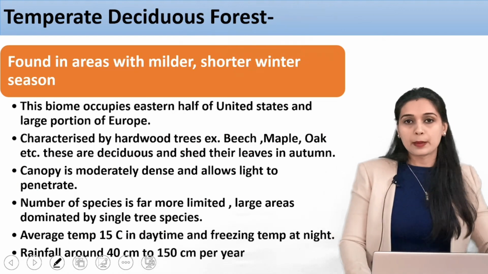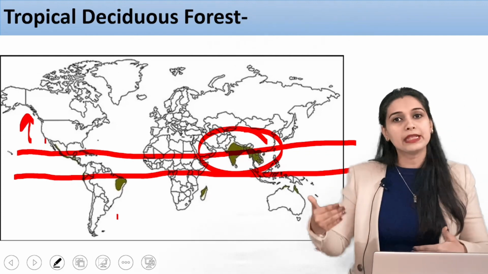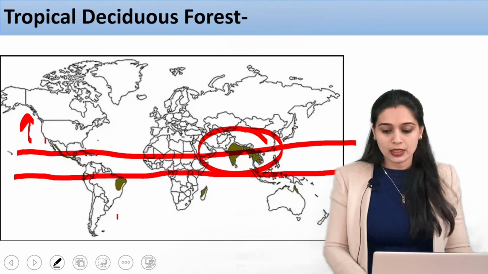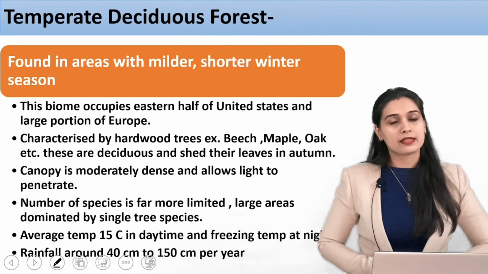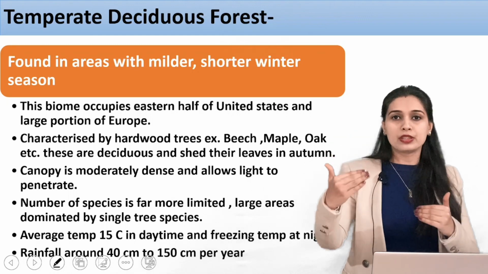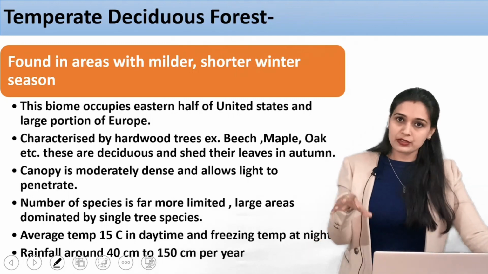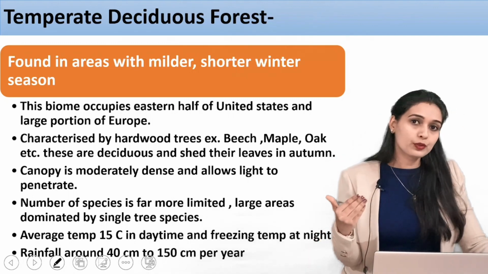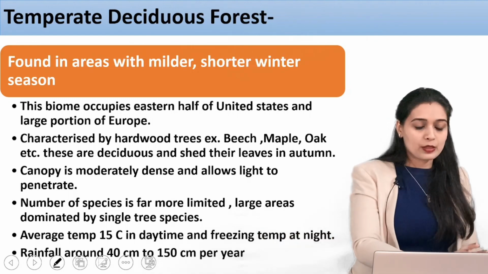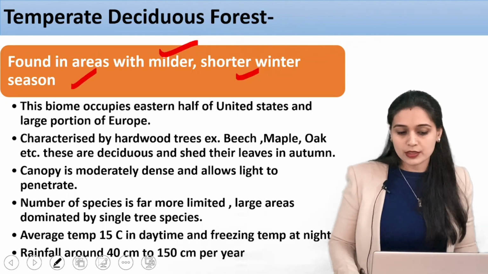Now the next is temperate deciduous. If you go above this, it will be in the mid latitudes, higher latitudes. That region is known as the temperate region. Now we'll see the temperate deciduous forest. These are also deciduous forests, which means that as you move towards the colder regions, you find out what type of forest they have. Deciduous means they will also encounter dry seasons, and in those dry seasons they will lose their leaves. They are found in areas with milder, shorter winter seasons.